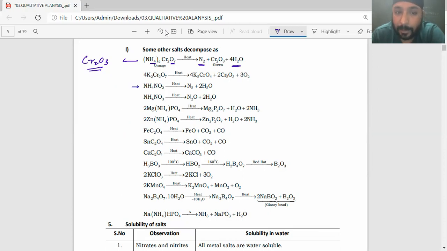Ammonium nitrite, ammonium nitrate, we have already seen, nitrogen gas and nitrous gas come out. Dichromate on strong heating will become chromate and Cr2O3. It liberates oxygen on heating. It can come as a part of a numerical, and again is a D block question, which of the following compounds on heating liberates oxygen gas. For example, KClO3 also gives you oxygen gas, it forms KCl plus oxygen gas. So these are the things which give you an extra edge.